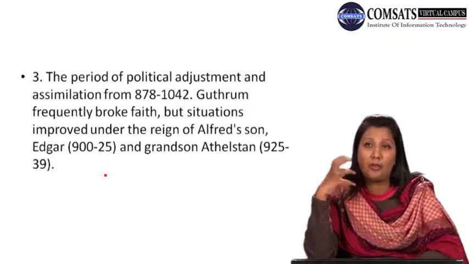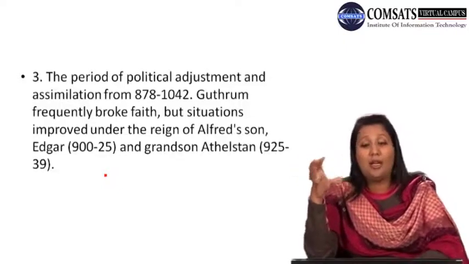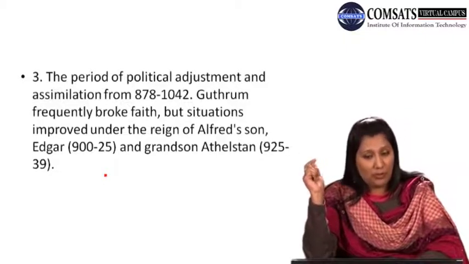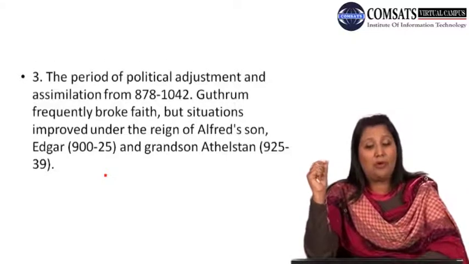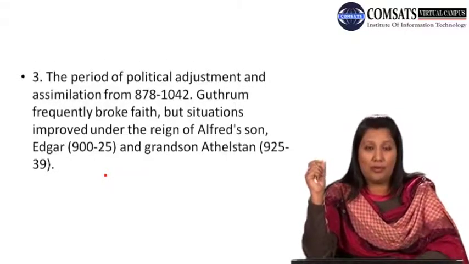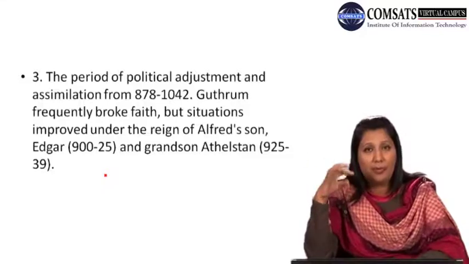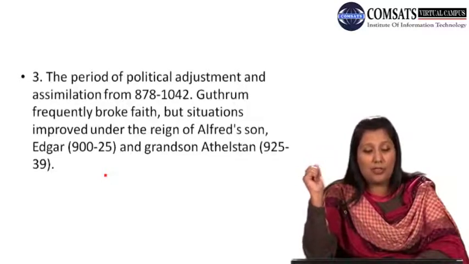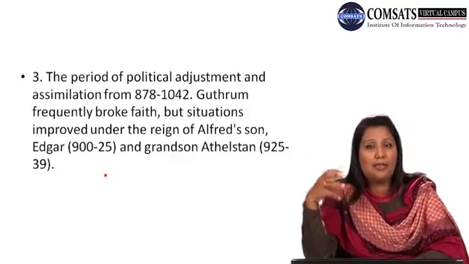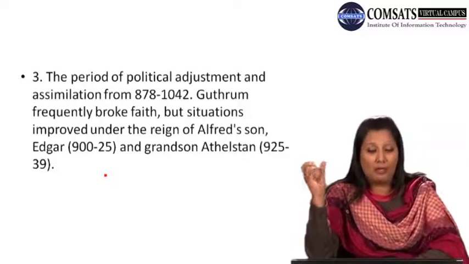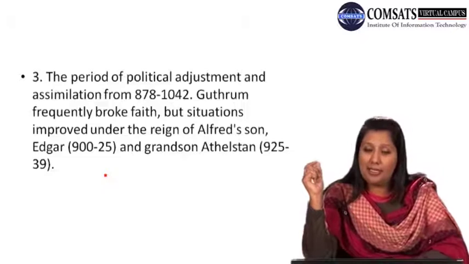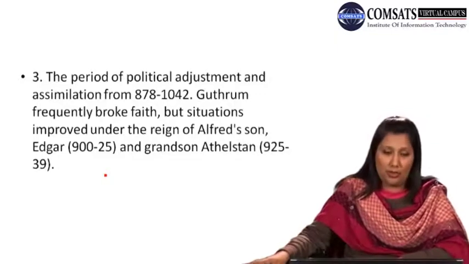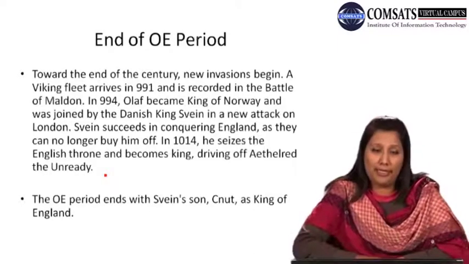When certain things were going on, at the same time some political adjustments were also going on from 878 to 1042. Guthrum frequently broke faith, but situations improved under the reign of Alfred's son. When Alfred died, his son became the next king, and his name was Edgar, and things were quite well as they were in the reign of the father. And the great son Athelstan also came there as king later on. End of the Old English period.